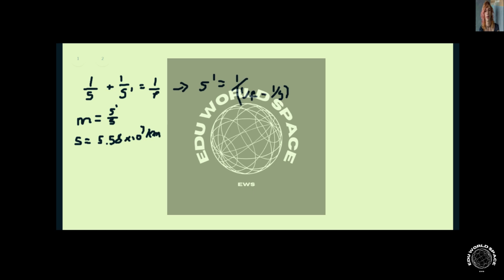All right, now using this equation, we can say that M equals S prime, which is 1 over F minus 1 over S, and then that is divided by S. All right, so if we plug our numbers in, we get that this is equal to 1 over the quantity, 1 over focal length, which is 1.75 meters. All right, so this is going to be minus 1 over S.